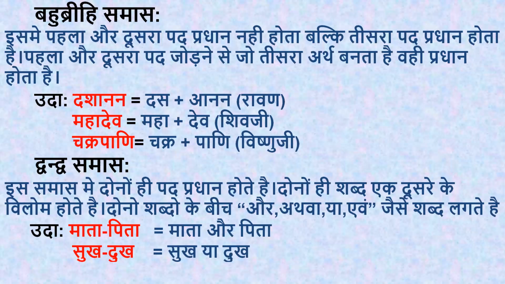These types of words are added between both the vilom shabd, the opposite words, like mata, pita. Opposite words: sukh, dukh. So mata or pita, sukh ya dukh, bada, chota, or kala, gora. Any opposite words you can say come under Dvandva samas. Okay, so here all the 6 types of samas are completed.